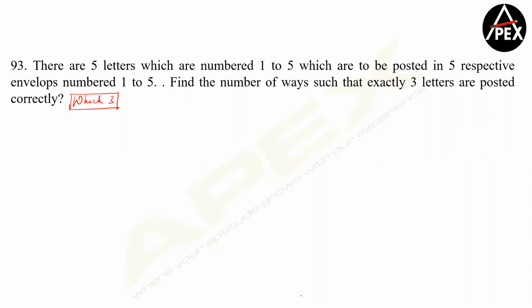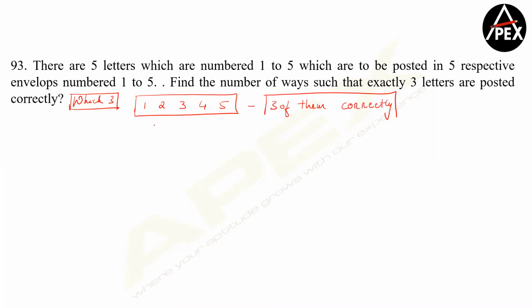That should come. Always, all of you remember this, okay? If you have letters 1, 2, 3, 4, 5, out of these 5, you are posting 3 of them correctly. So build the thought process here. When I say 3 of them correctly, what can be the possibilities?